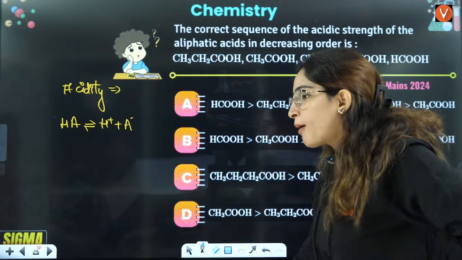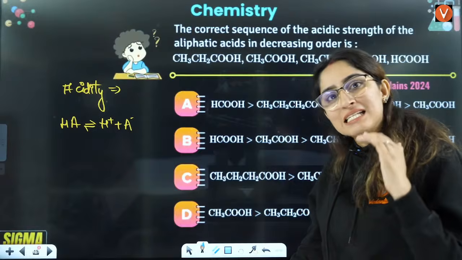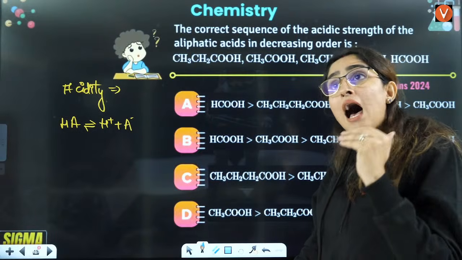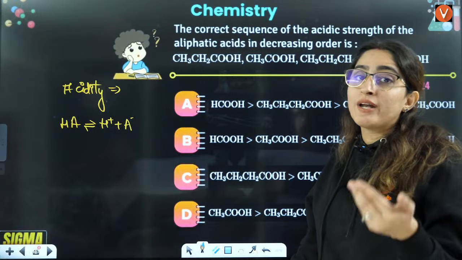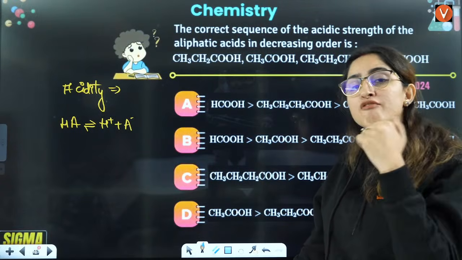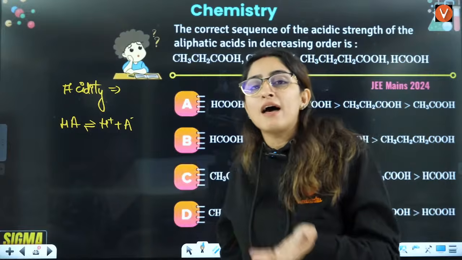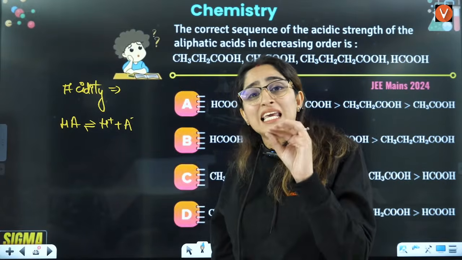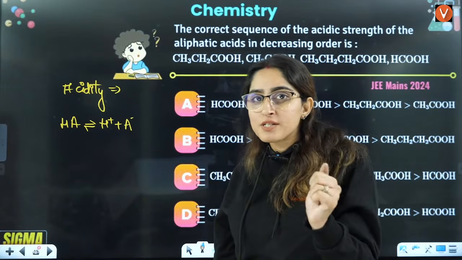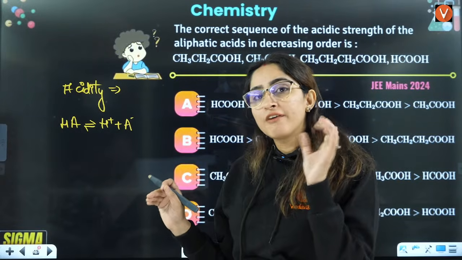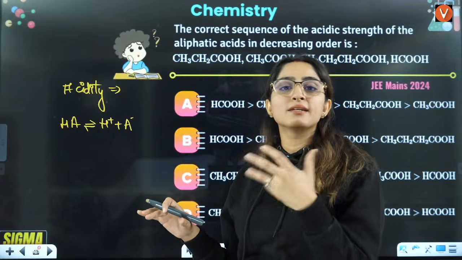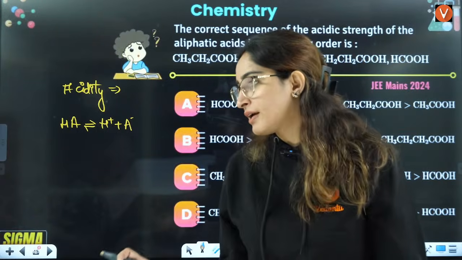So if I talk about an acid, that is HA, it is giving H positive. How easily it gives H positive will define how good this acid is. If you have to tell the order of acidity, you should know which has ease of giving H positive. Ease of H positive will be given by how stable is the carbanion that you have, right?